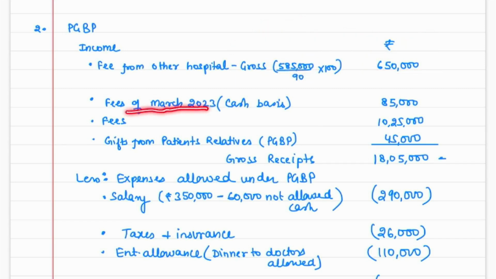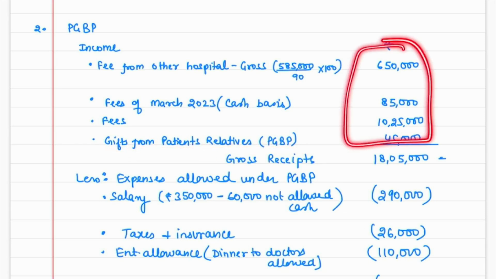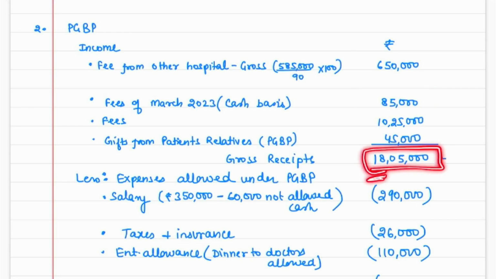And second, this is the fees related to the month of March 2023. But why are we taxing it in this year? Because the assessee is following the cash basis of accounting. That is the reason we will take this particular 85,000 also as the income of this previous year. And this is the normal fees which the assessee has received, 10,25,000. That will also form part of our income. And the last one, these are the gifts and perquisites received during the course of your business or profession. This again will be computed and treated as your section 28 income. So it will also form part of our gross receipts. So our gross receipts come to rupees 18 lakh 5,000. I believe that this is fine with you.